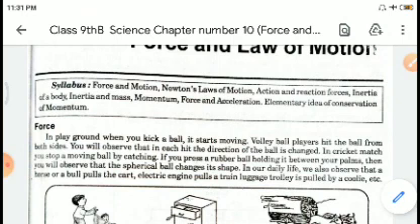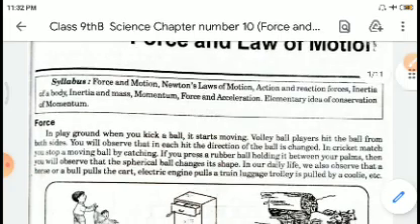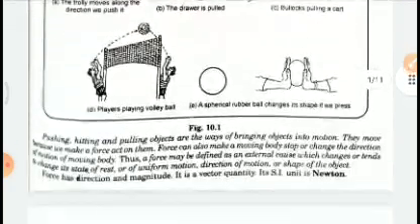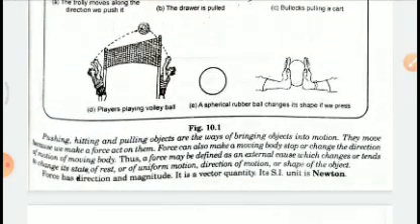In a cricket match, if we stop the moving ball, then we feel something in our hand, and the ball is stopped, and its direction is also changed. Now, pushing, hitting, pulling objects are the ways of bringing objects into motion. They move because we make a force act on them, right? We make a force act on them.